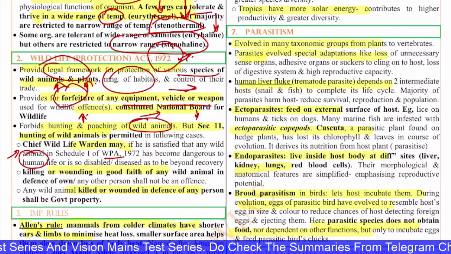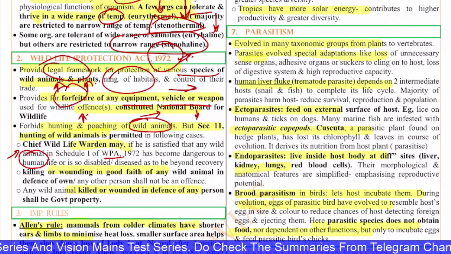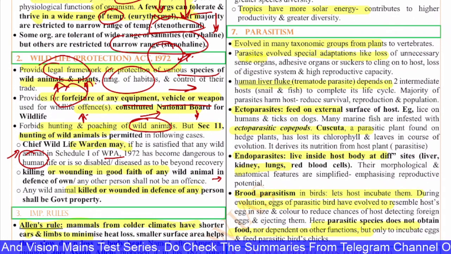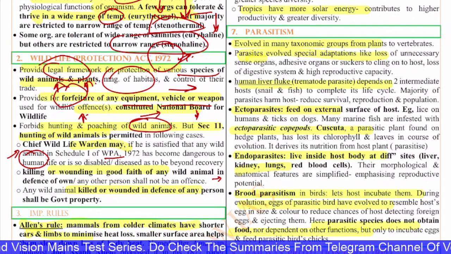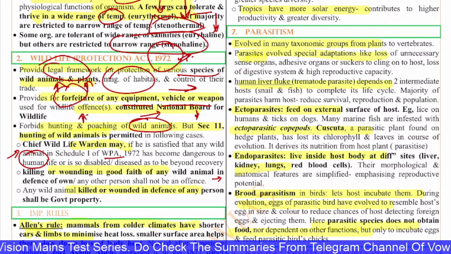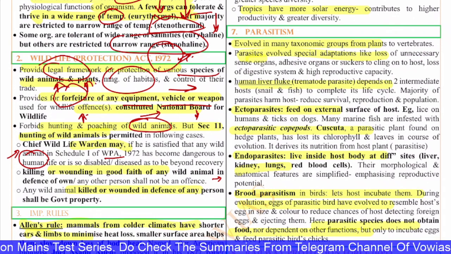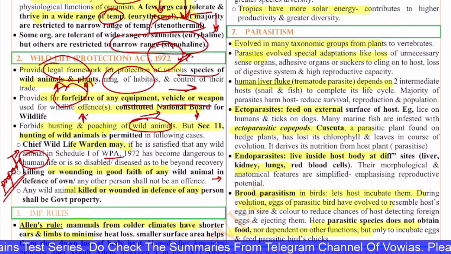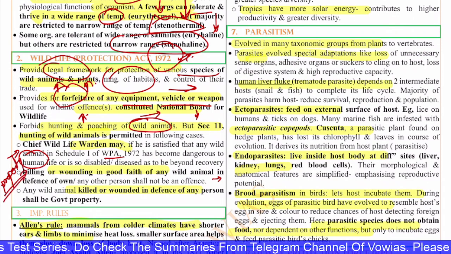Also, the killing or wounding in good faith of any wild animal in the defense of any person will also not be an offense. That means if a wild animal is attacking you, you can kill it. But the animal which is killed becomes the property of the Government of India. Okay, this is what you have to remember.